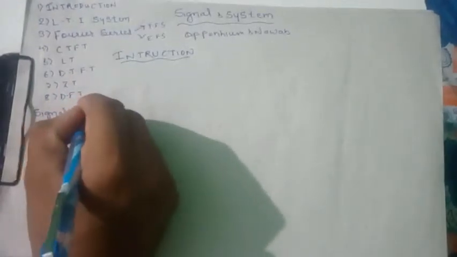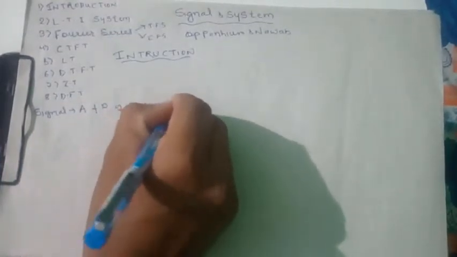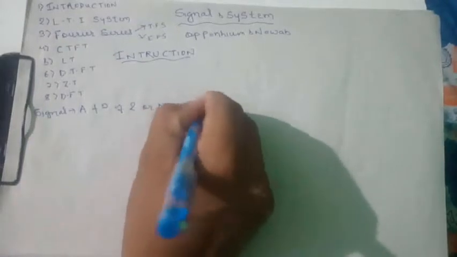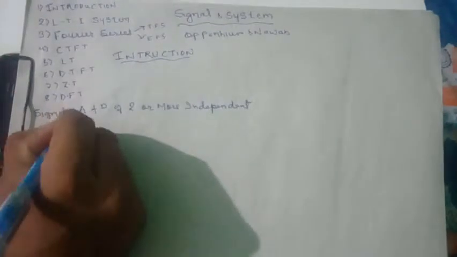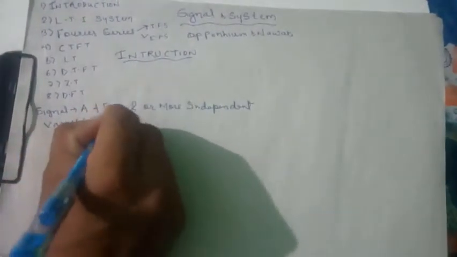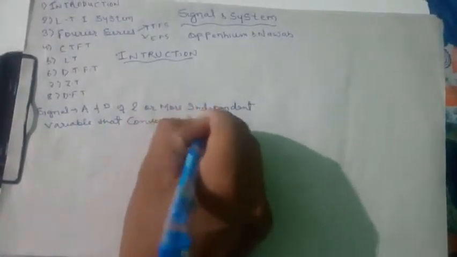Now we are going to write the definition. A signal is a function of one or more independent variables that convey us information.